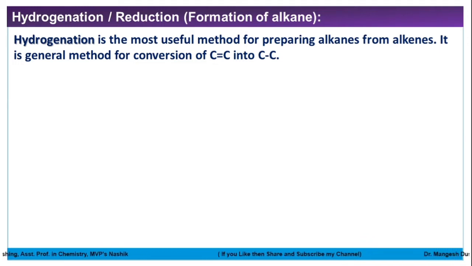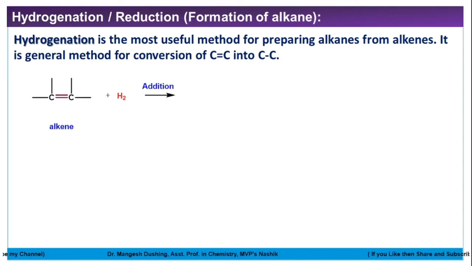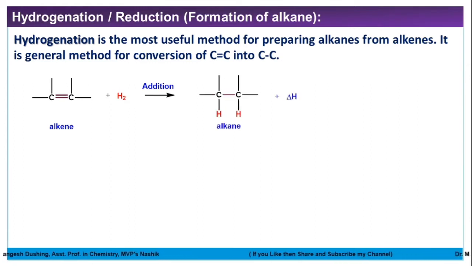So hydrogenation reactions convert a triple bond to a single bond, also a double bond to a single bond. This type of reaction is called hydrogenation. And carbon-carbon double bond to single bond, this reaction is called reduction. Reduction means addition of hydrogen. So for example, suppose this is an alkene, a carbon-carbon double bond, and hydrogens are there. On addition, in the presence of a metal catalyst, the double bond is converted to a single bond, while these two hydrogens are added to each double-bonded carbon. So this is a very simple addition reaction.